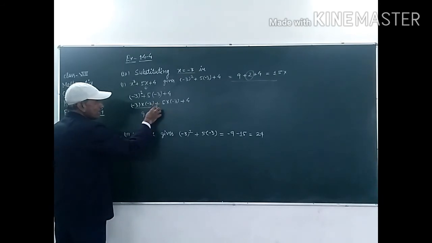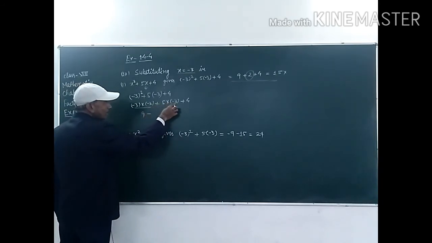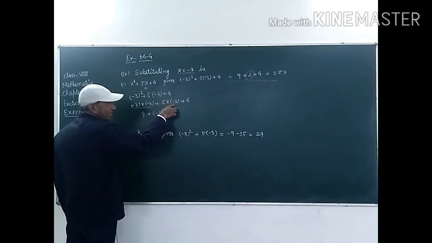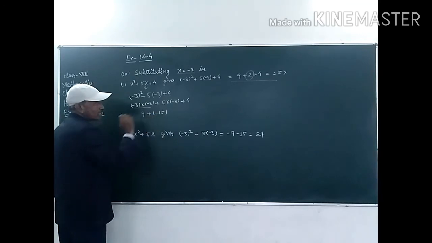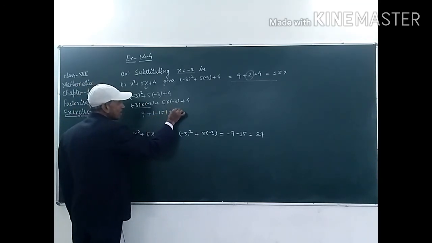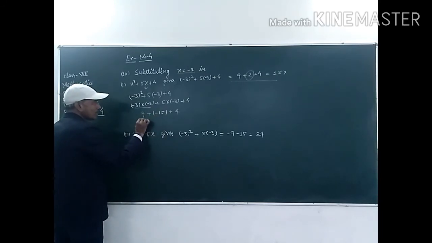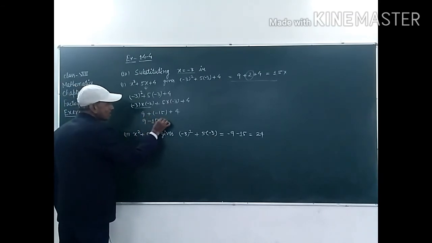And here, student, it is plus, and after multiplying, plus 5 and this one minus 3, 5 threes are 15, so it will be minus 15, because one part is positive, that is 5, and the second part is negative, that is minus 3. So 5 threes are 15, and positive into negative will be negative. So it will be minus 15 plus 4. Now, in the next step, student, it will be 9, plus into minus will be minus 15, plus 4.